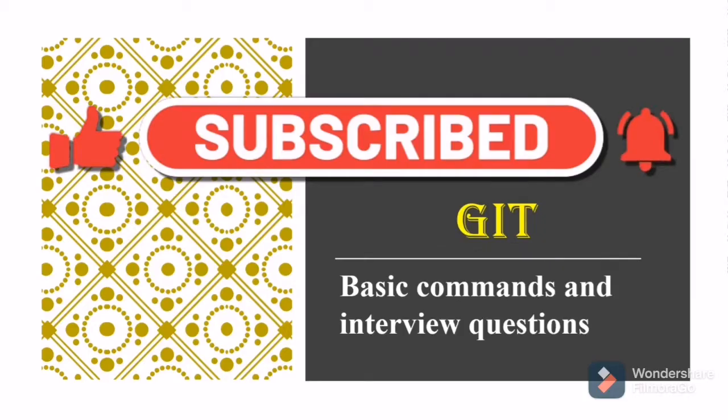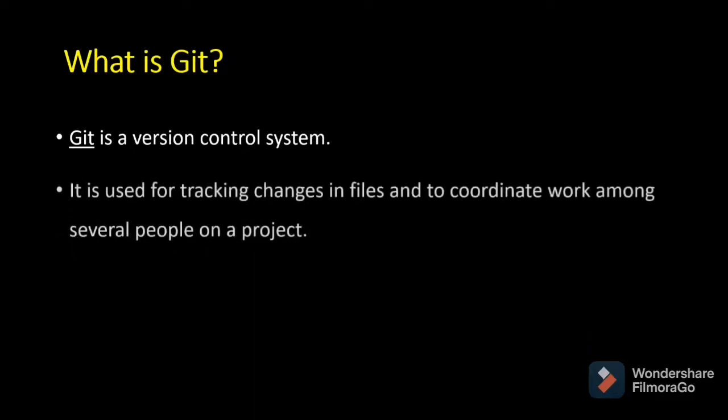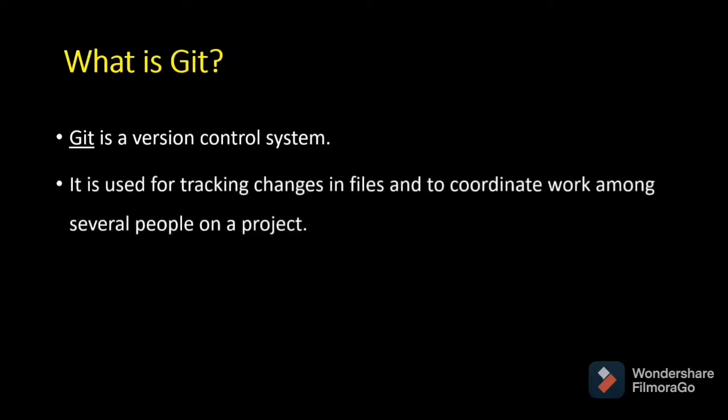Let's get started. What is Git? Git is a version control system. In a project, there will be many people working together, and it is very difficult to maintain that project because all the people will be working on the same files only. So it is very important to keep track of all those files. Git helps track those changes in the files and coordinate work among several people on a project. So this is the basic understanding of Git and why we want it.